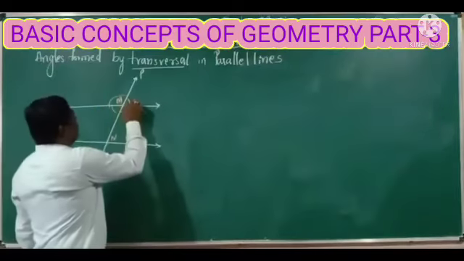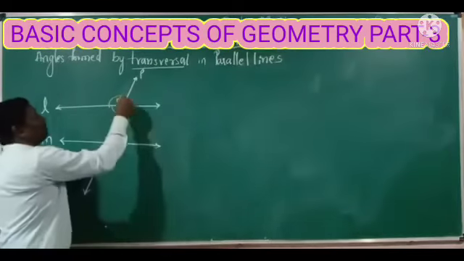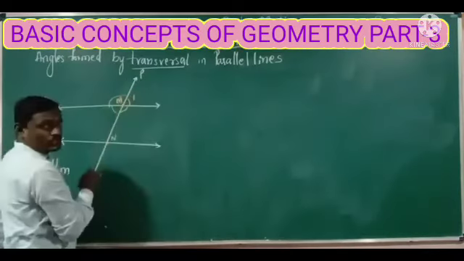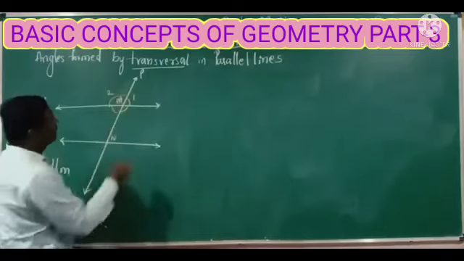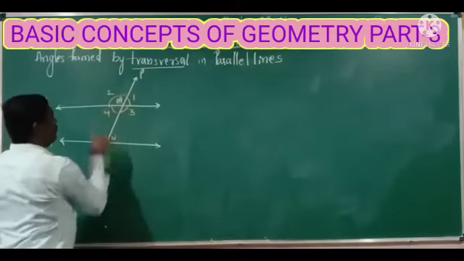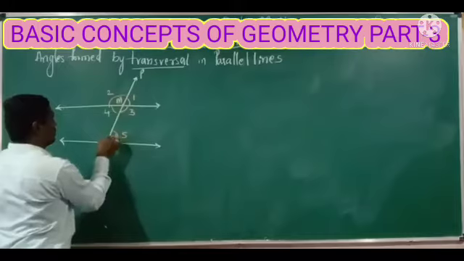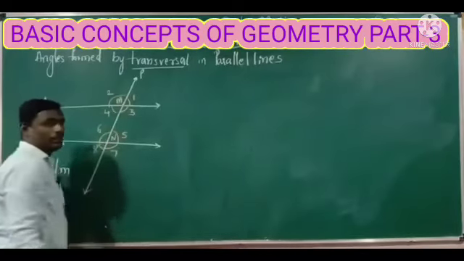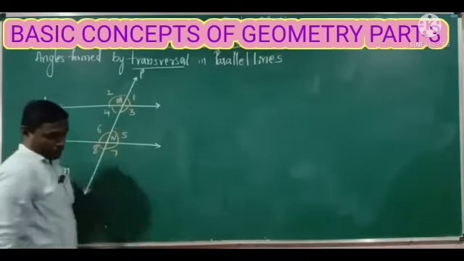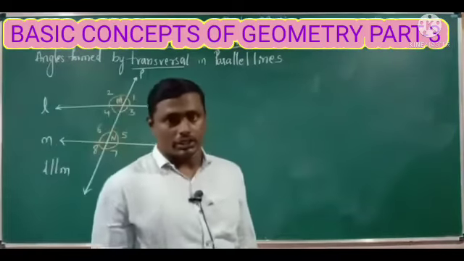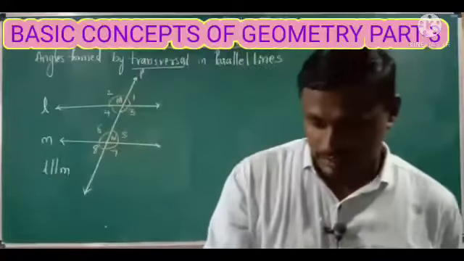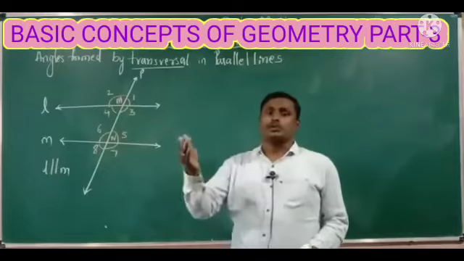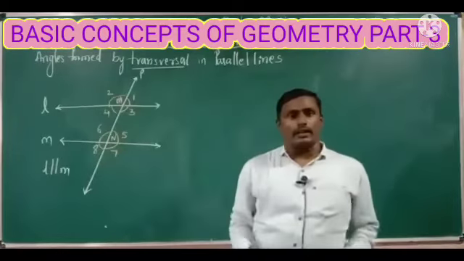First, these angles will be denoted by some numerals. This is the first one, and this angle is the second one, third one, fourth, and this is fifth, sixth one, seventh one, and the last angle, the 8th one. For every point of intersection, we are getting 4 angles. Here the transversal intersects at 2 different points, so it will form totally 8 angles.